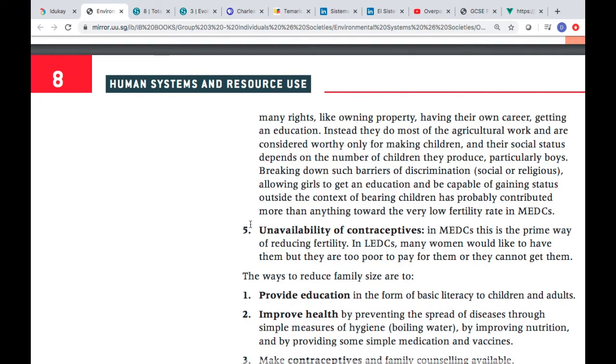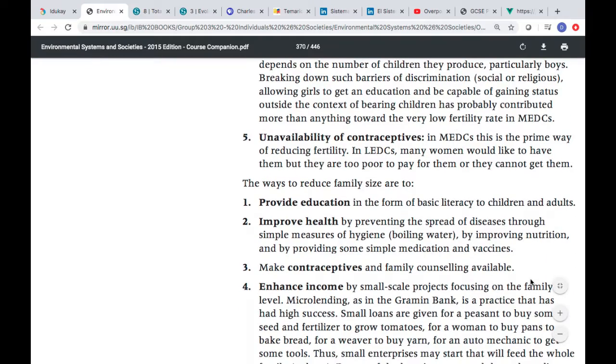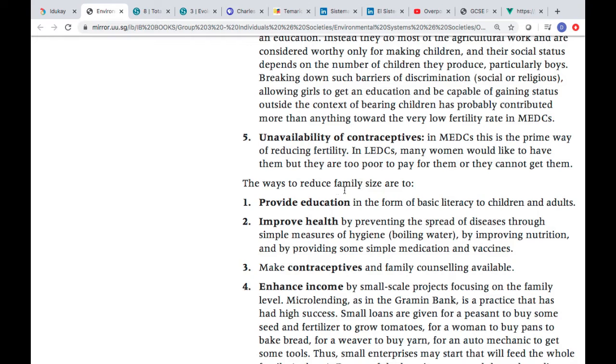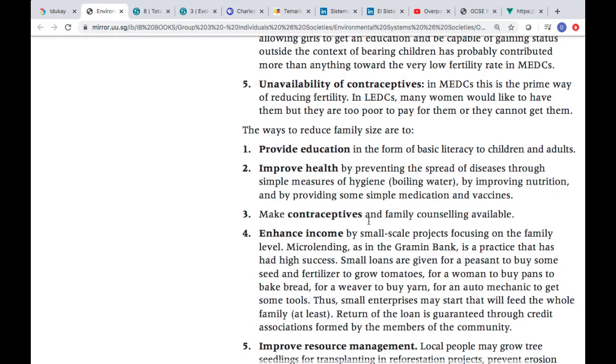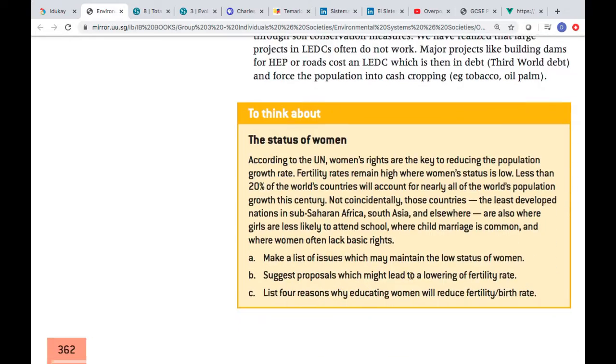And the 5th is unavailability of contraceptives. In MEDs, this is the prime way of reducing fertility. In LEDs, many women would like to have them, but they are too poor to pay for them, or they cannot get access to contraceptives. From that, what are solutions to reduce family size? Provide education, improve health, make more contraceptives available, enhance income, and improve resource management, okay? Those are the main ones.